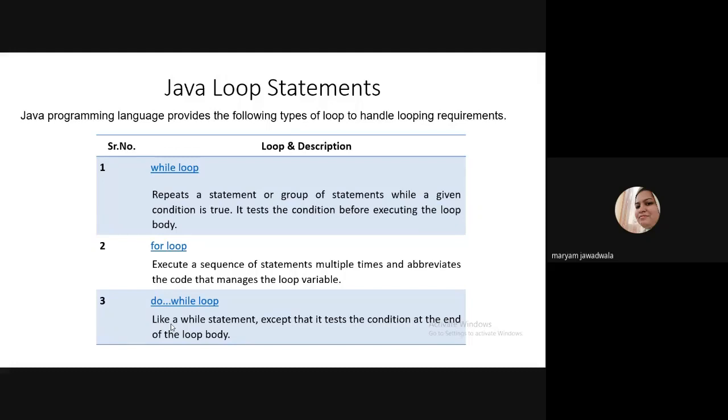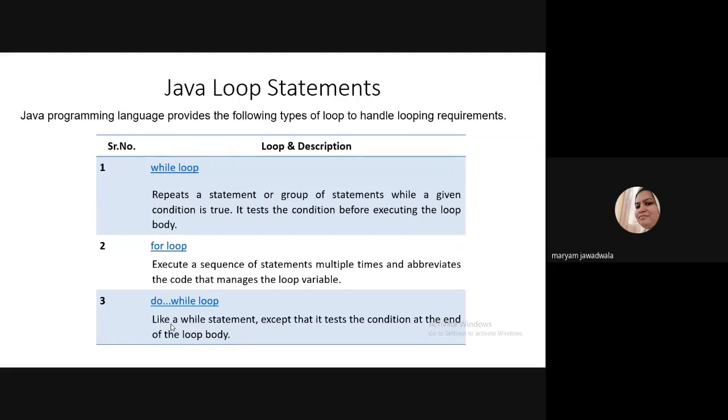Okay, so what is a while loop? If you remember, a while loop repeats a statement or group of statements while a given condition is true. It tests the condition before executing the loop body. So first in a while loop, the condition is checked, and if the condition is satisfied, then the block of statements is executed.